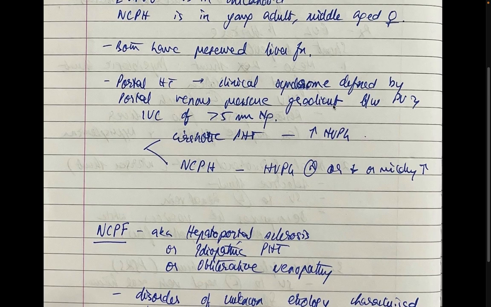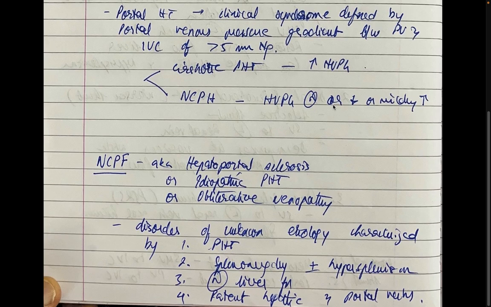Portal hypertension is a clinical syndrome defined by a portal venous pressure gradient between the portal vein and IVC of more than 5 millimeters. In cirrhotics causing portal hypertension, there's increased HVPG, but in non-cirrhotics, the HVPG is normal or slightly elevated or reduced. NCPF is also called hepatoportal sclerosis, idiopathic portal hypertension, or obliterative venopathy.